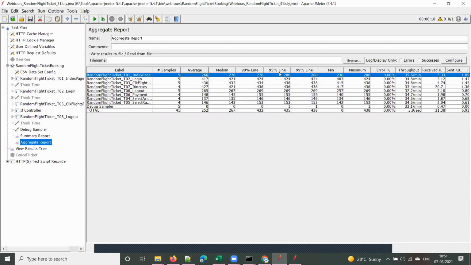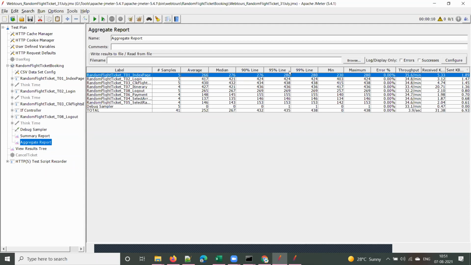If you take the 95th percentile, how does it come? Out of every 100 values, only 95 values will be considered, and 5 extreme values will be ignored, right? This is how these percentile values will be calculated by the tool. We need not calculate. Any tool like LoadRunner or JMeter or NeoLoad will calculate and give these values to you. You need not bother about that.